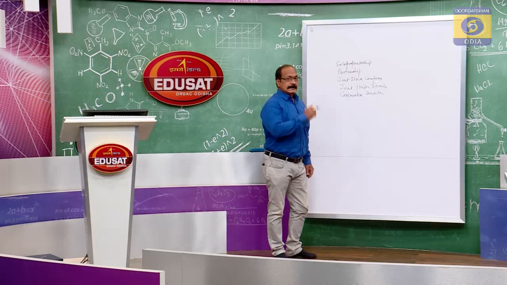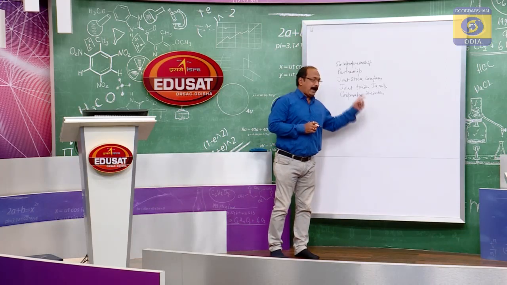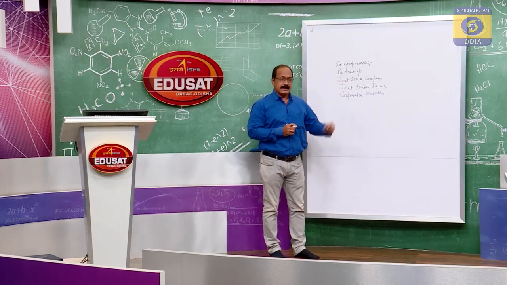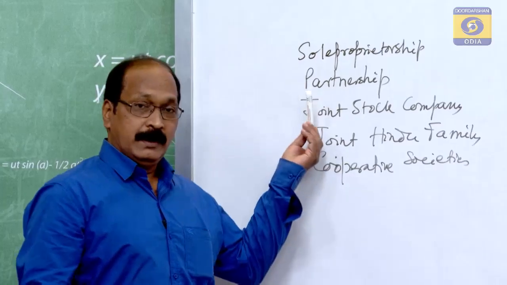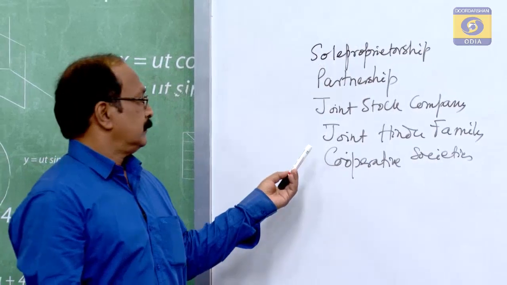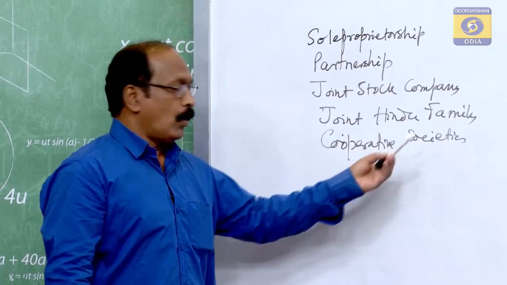So, basically there are 5 forms of business organizations: sole proprietorship, partnership, joint stock company, joint Hindu family, and cooperative